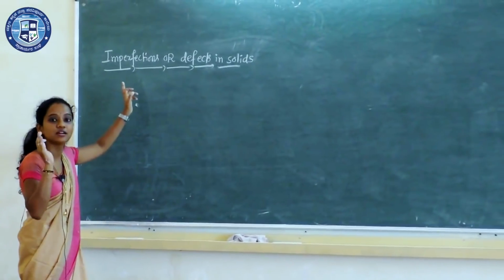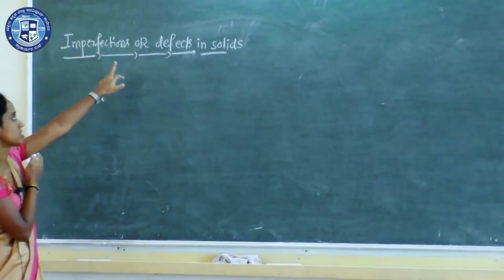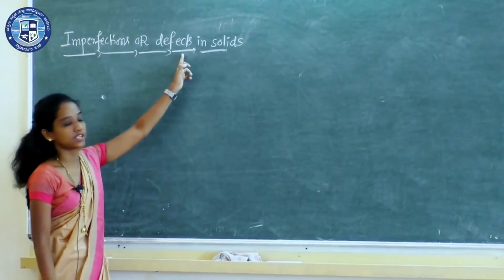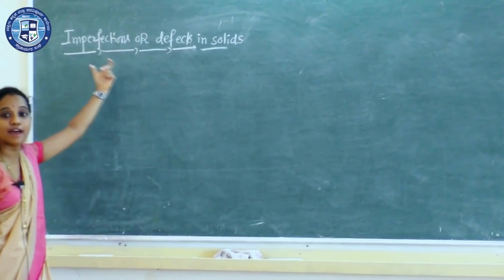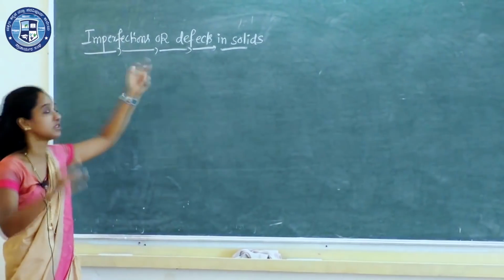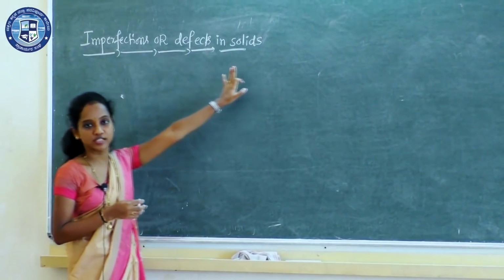Okay, next important topic, and interesting also, is imperfections or defects in solids.